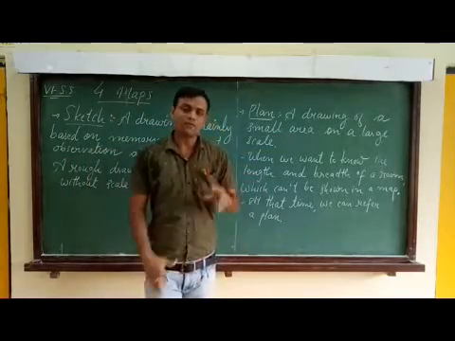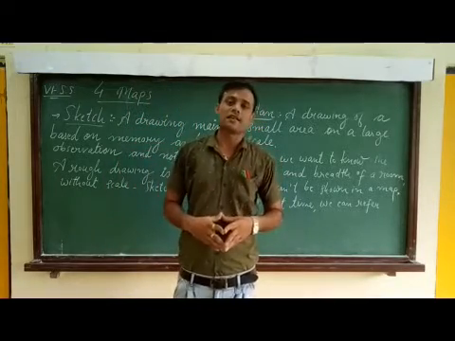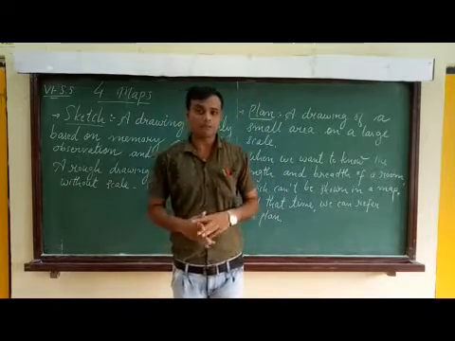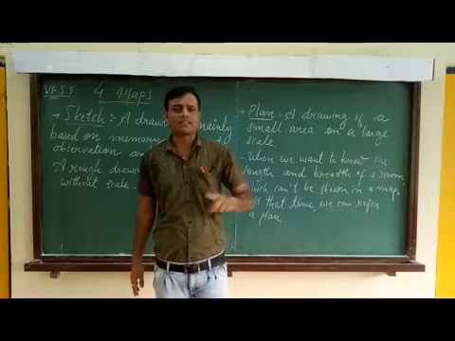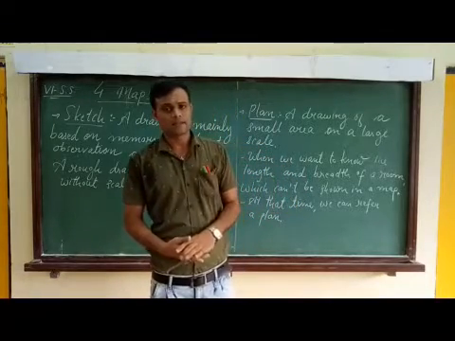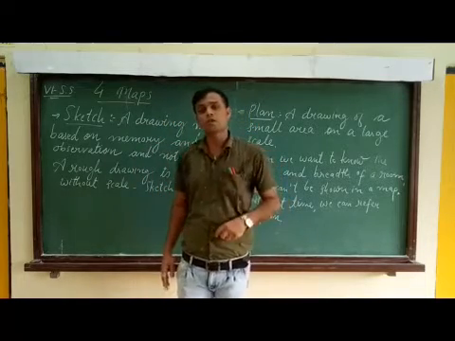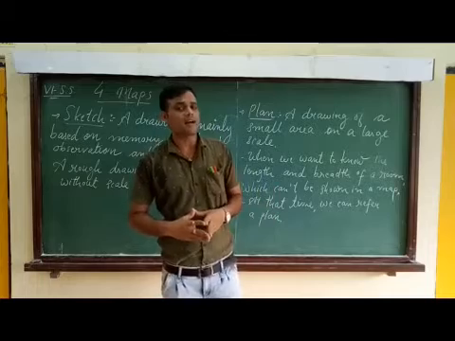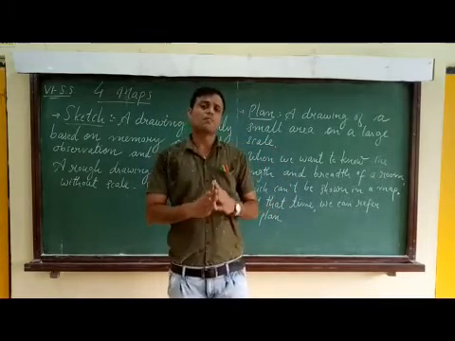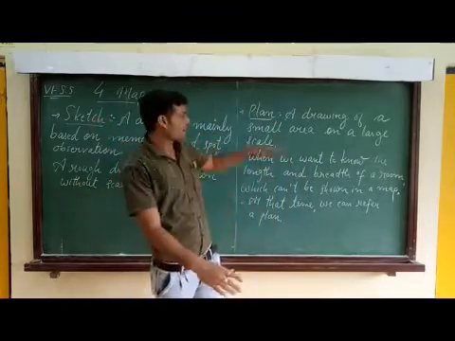So here we end our fourth chapter, maps. In this chapter we studied the definition of map and types of maps. There are three types of maps: physical maps, political maps and thematic maps. Then we studied three components of maps: distance, directions and symbols. And the last two topics, that is sketch and plan.